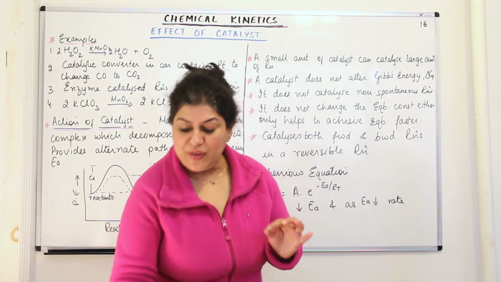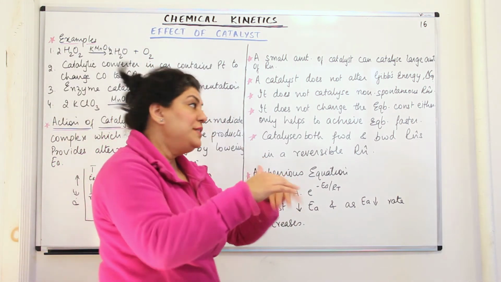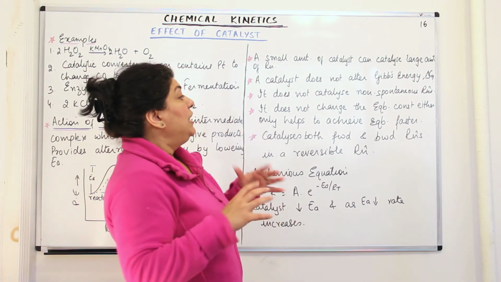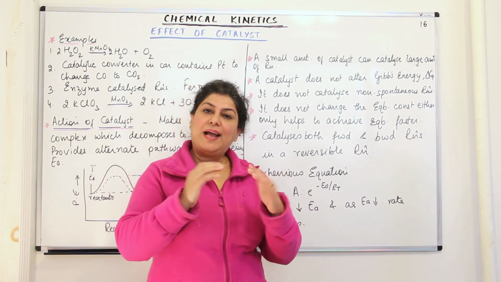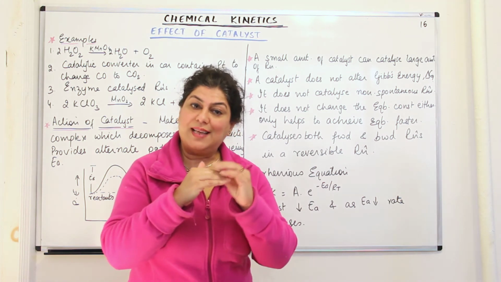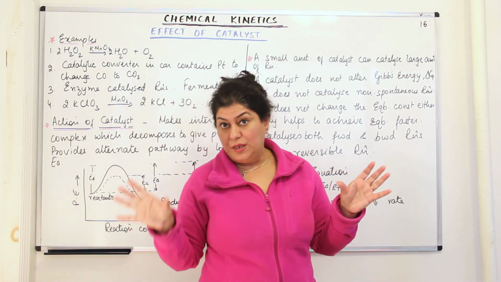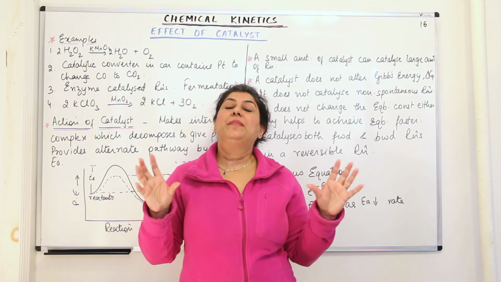So the presence of a catalyst decreases the activation energy for both the forward as well as the backward reaction. So it does not change the equilibrium constant, it will only help the reaction to occur faster. But the equilibrium constant, that is the concentrations of the reactants and the products when they become constant, will remain the same.